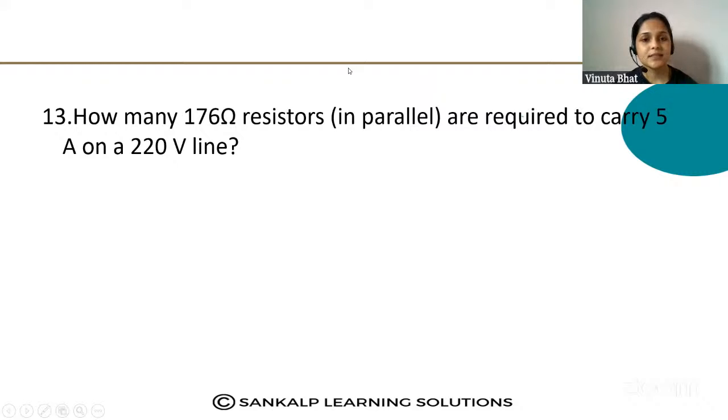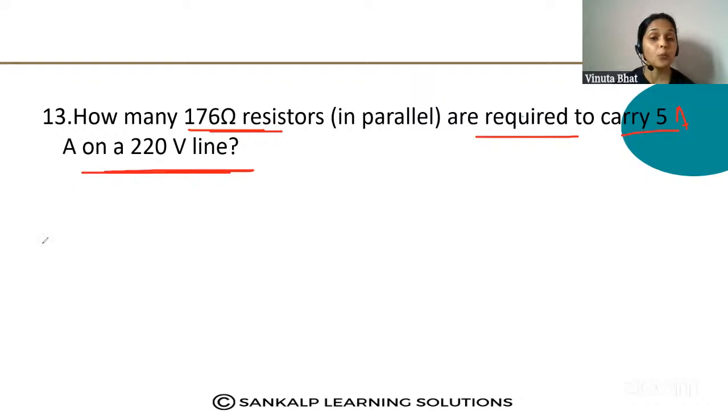How many 176 ohm resistors in parallel are required to carry 5 ampere on a 220 volt line? Here, what have they given? 176 ohm resistors have to be connected. We don't know how many resistors we have to connect, but they are required to carry 5 ampere current on a 220 volt line. We have to find out how many resistors should be connected in parallel.